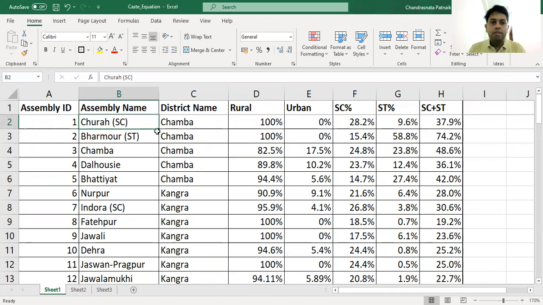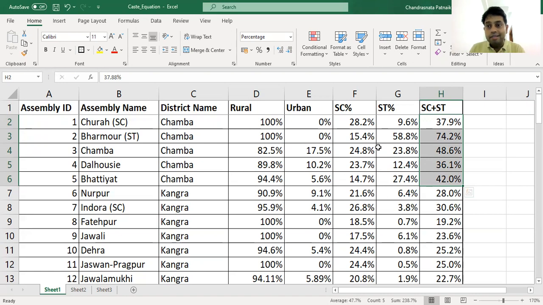So in the first constituency, like Churah, you can find out what is the rural population, what is the urban population, and what is the SC and ST population. So under the Chamba district, you can find out that there are 5 assembly constituencies. Mainly it is the rural area, and the SC/ST constituencies, if you look at the total average, it will be almost 47.7%. So it is quite good.